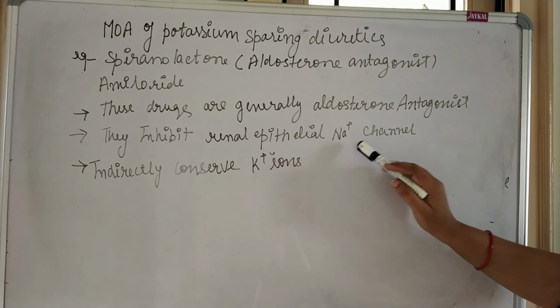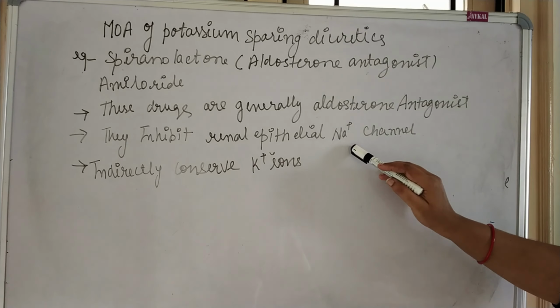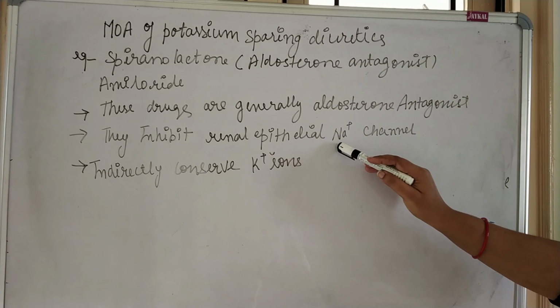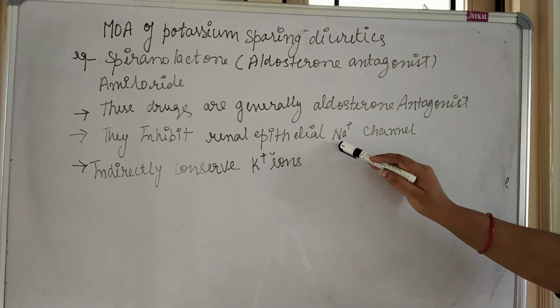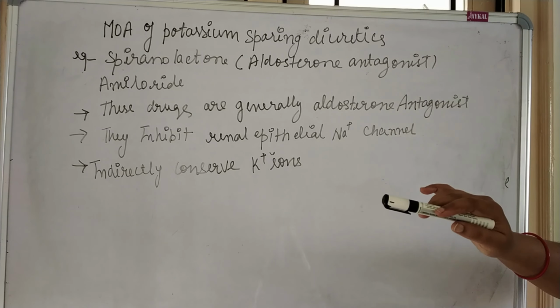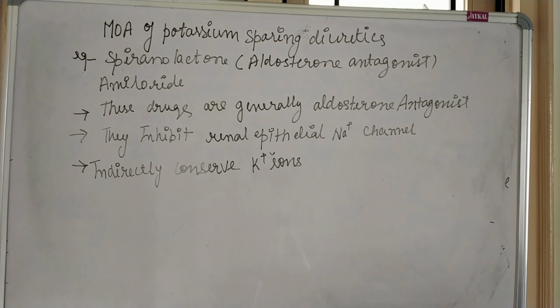So when they prevent the reabsorption of sodium channel, the sodium ion reabsorption will not take place in the body and it will be excreted out through the urine. So if sodium will be excreted out through the urine, to maintain the electrical potential, the K plus ion or the potassium ion will be conserved.